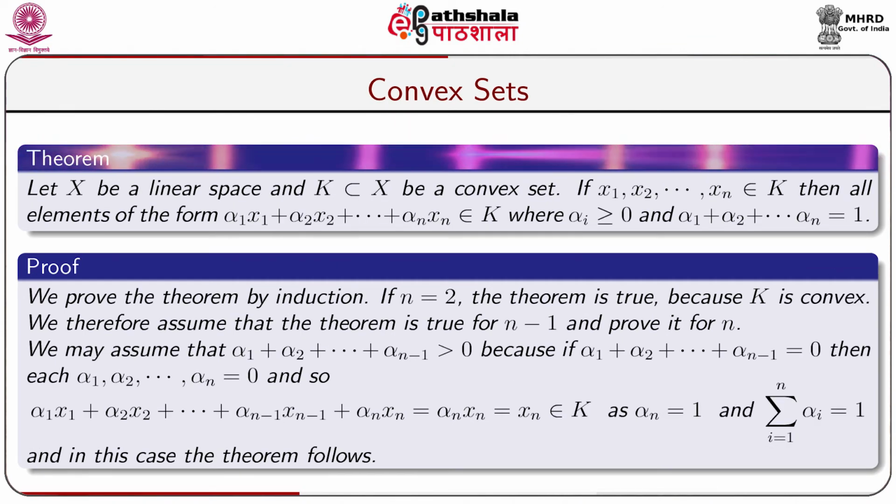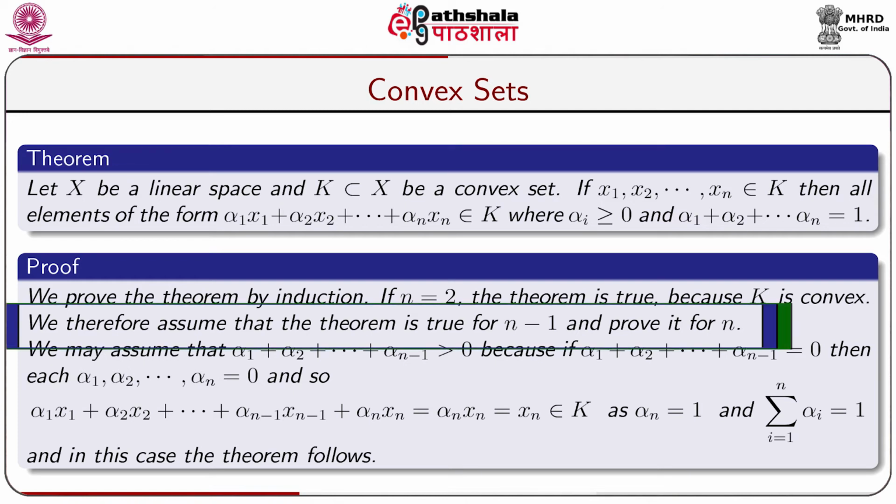Let us take another theorem. Let X be a linear space and K a subset of X which is a convex set. If x1, x2, ..., xn belong to K, then all elements of the form alpha 1 x1 plus alpha 2 x2 plus ... plus alpha n xn, where alpha i is greater than or equal to 0 with alpha 1 plus alpha 2 plus ... plus alpha n equal to 1, belong to K. We now prove the theorem by induction. If n is equal to 2, the theorem is true because K is convex.